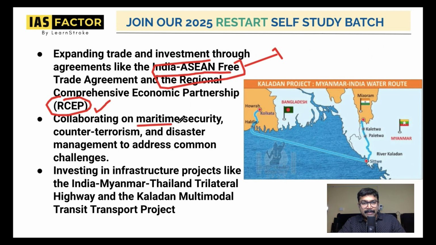Working on maritime security, counterterrorism, and disaster management are all important areas. Some of the projects, please remember, are infrastructure projects like the India, Myanmar, Thailand bilateral highway. Definitely, it's also a part of Act East. We are contributing. We are tying up with Myanmar and Thailand. Definitely, that means it's Act East. What is this trilateral highway? India, Myanmar, Thailand trilateral highway, and also the Kaladan multimodal transit project.